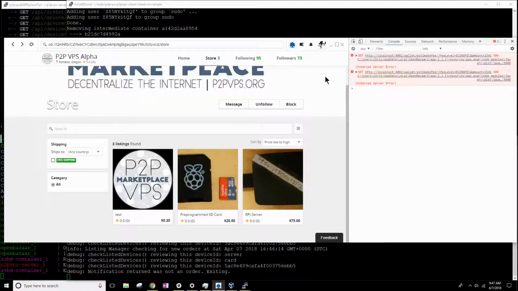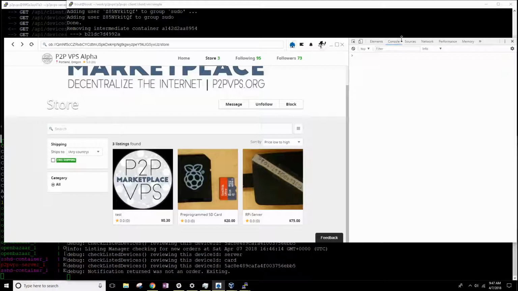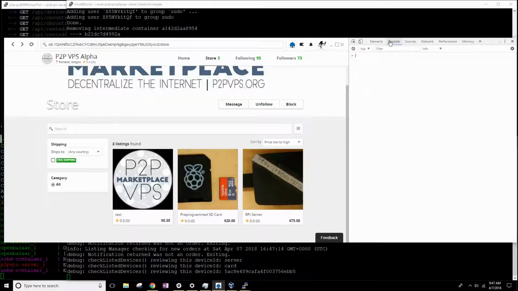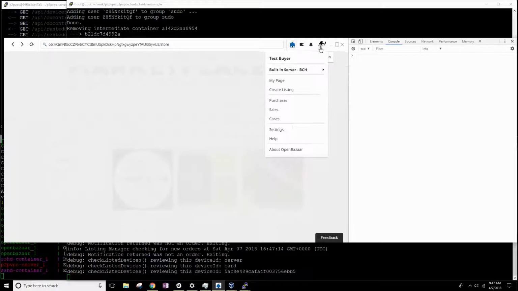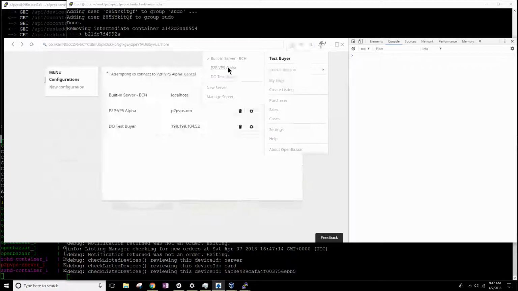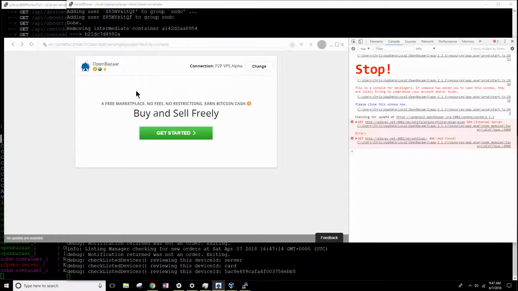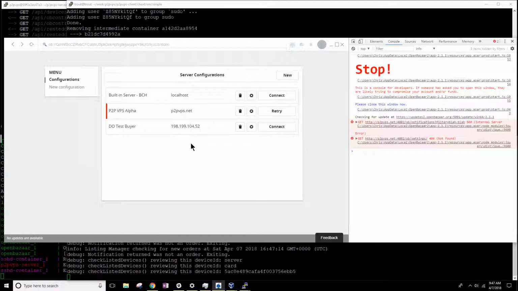The other thing that has been persistent for quite a while, and I believe I have a GitHub issue on this. So okay, so again, I'm on my local server, and I'm going to switch to my remote server. And so the first time it comes up, it thinks it's empty, and then it gets like a disconnect call. Yeah, so one of these. So I'm just going to clear that again,